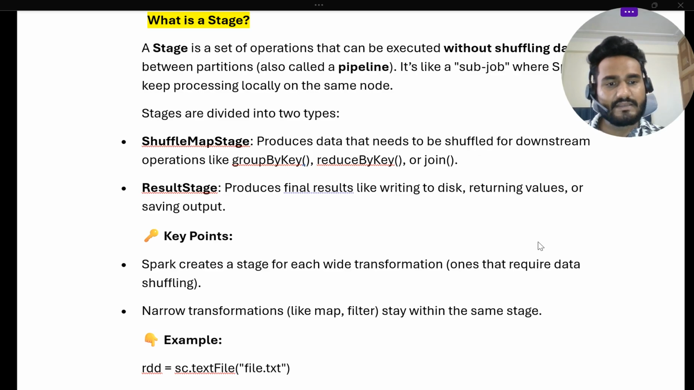And within the partitions, if there is shuffling required, like one-to-one mapping, that is called a narrow transformation. So a narrow transformation is something like map or filter. Narrow transformations stay within the same stage, so you don't need to create a different stage for them. If there is a wide transformation, you need to create a different stage. Okay, so are we clear with that? So we understand the stage gets created for each wide transformation, and a job gets created for each action.